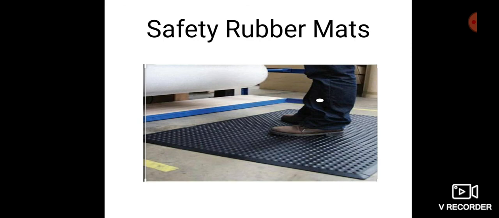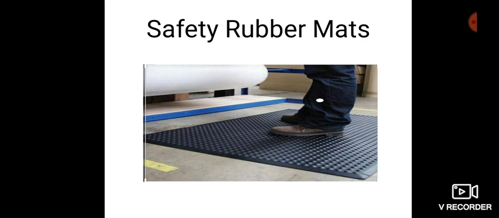Next one, safety accessories is safety rubber mat. Okay. Rubber mats are used to cover and insulate floors for personal protection purposes. Employees should use rubber mats in areas where there is an ongoing possibility of electric shock.